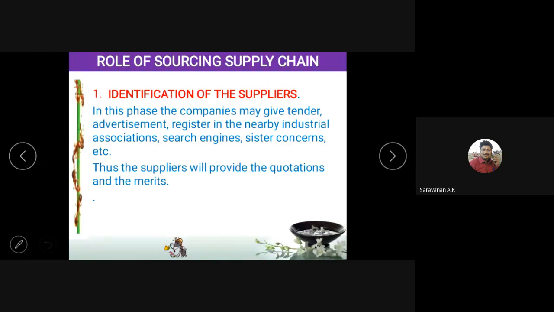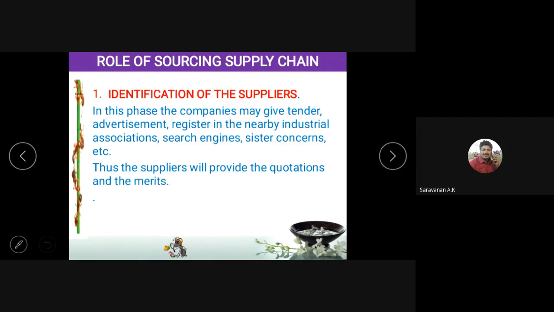Okay. And next is to register in the nearby industrial association. That is SIPCOT, Ambattur Industrial Association, or whatever, there are a lot of them. Okay, there you have to register with the MSME. So they will identify the suppliers and give them to you.